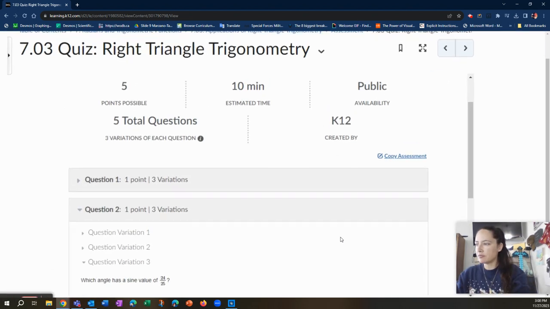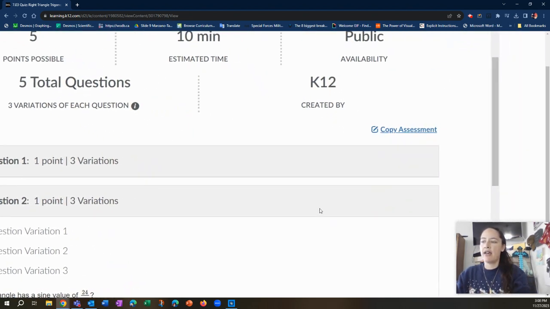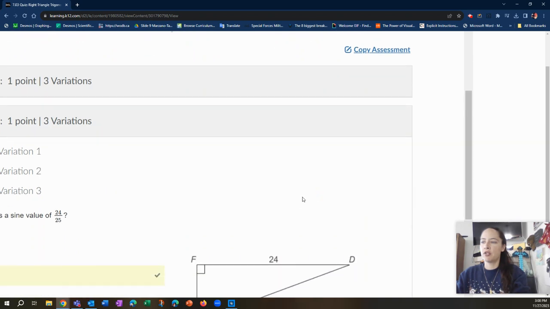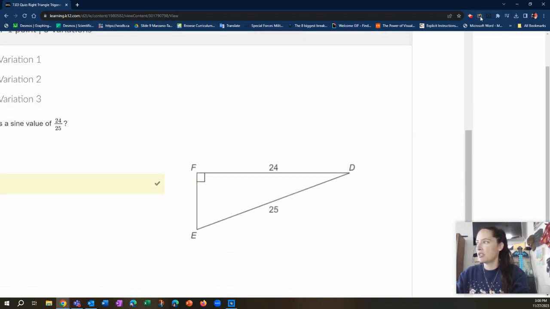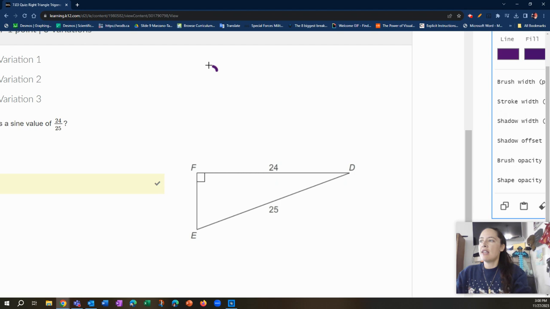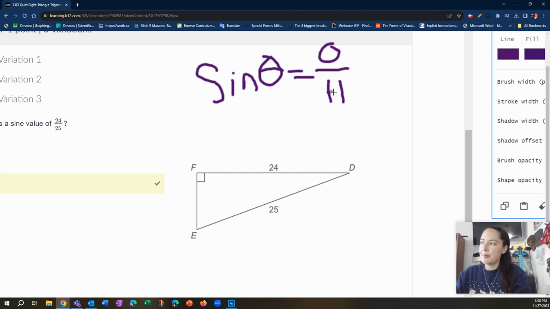All right. The sine value of 24 over 25. That's what they're going to ask us for this diagram. Sine is SOHCAHTOA, so we need the sine of some angle. We're going to call it theta, so we get used to that symbol. Opposite over hypotenuse. That's the typical ratio relationship.